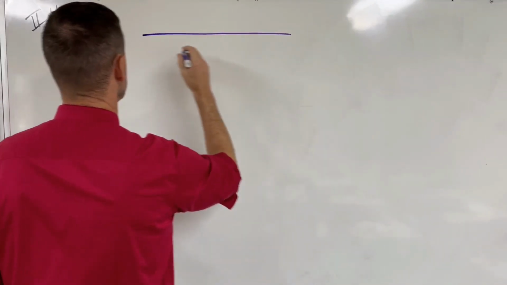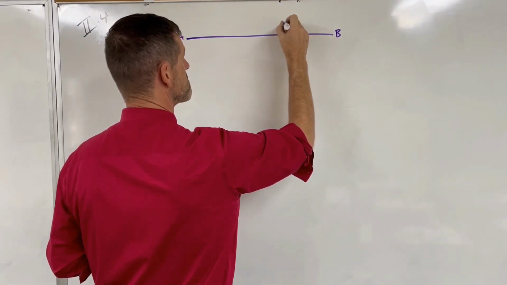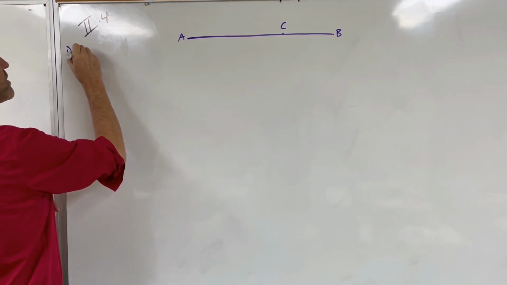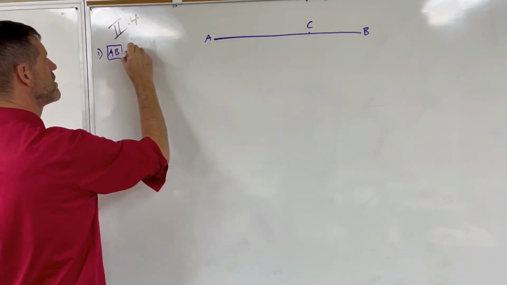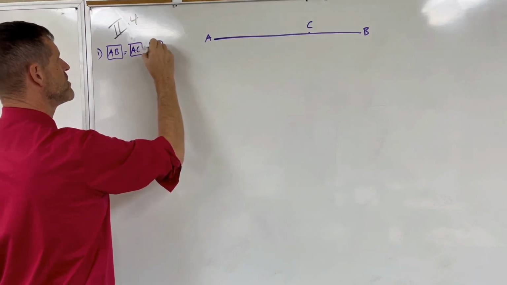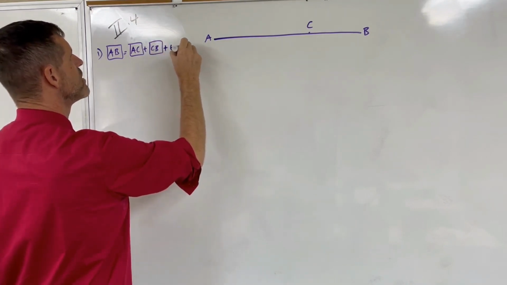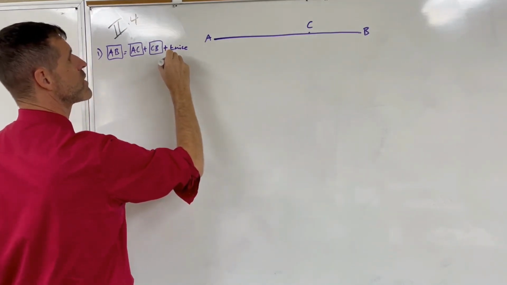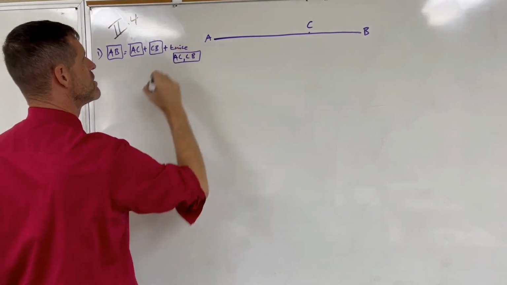So start with our straight line, call it AB, and we'll cut it at random at C. And what we're going to show is that the square on AB is equal to the square on AC plus the square on CB plus twice the rectangle contained by the segments. So A, C, CB.